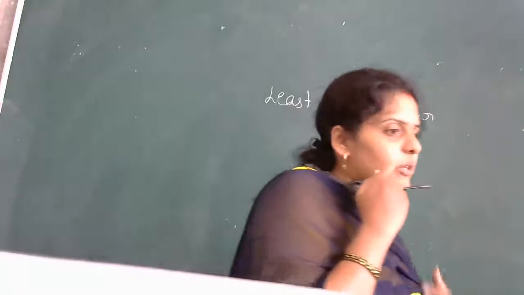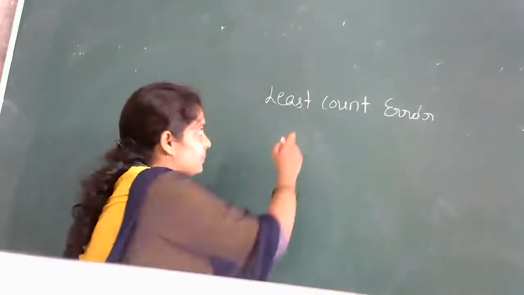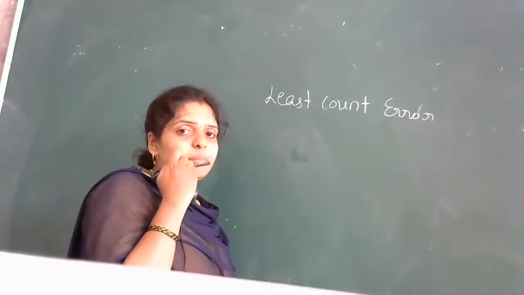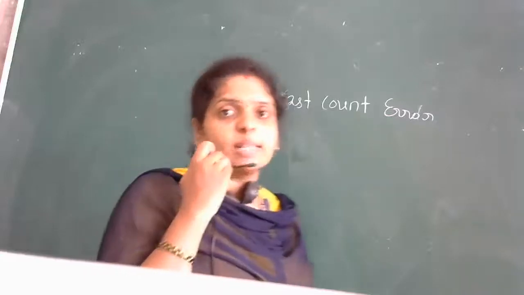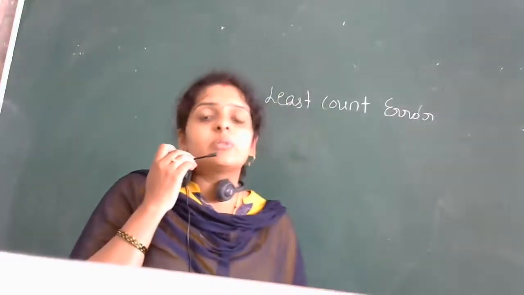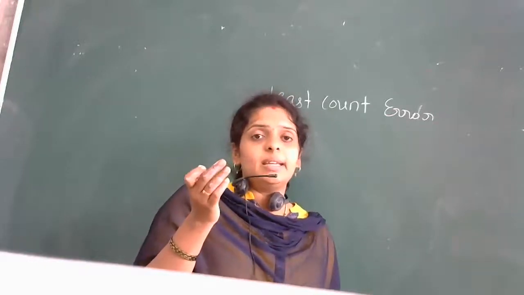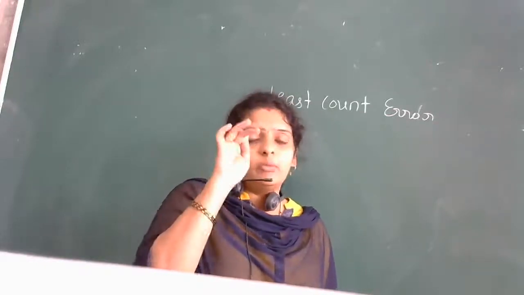Okay, so if you come for practicals, then you can understand it very nicely. That can be measured by the instrument, measuring instrument. Okay, what is least count error? It is the smallest measurement which can be done by using your instrument is known as least count, and the error associated with that is known as what? Least count error. For example, yesterday in that video I showed you vernier caliper.